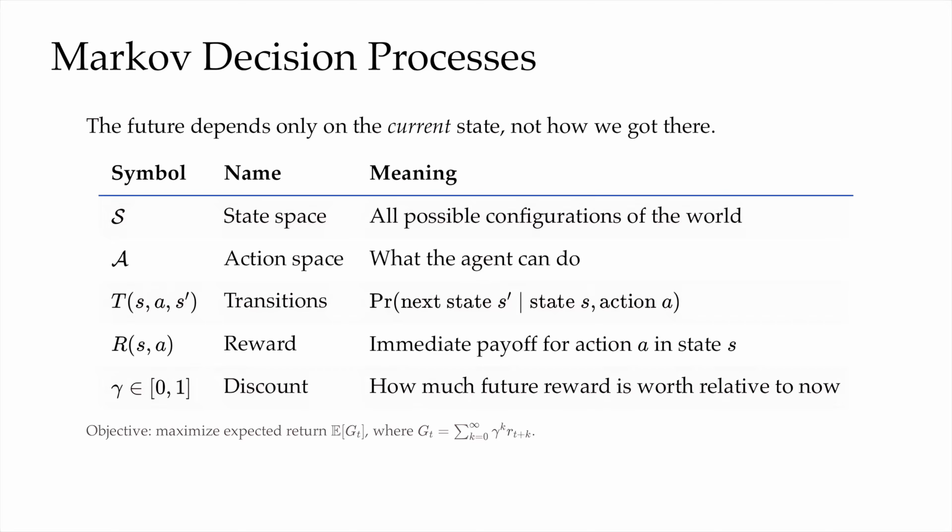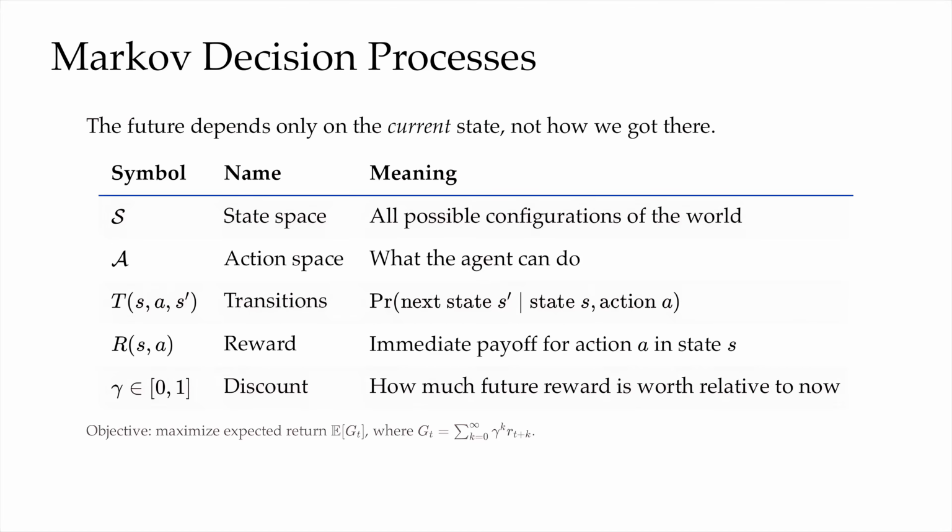T of S, A, S prime is the transition. It's the probability of landing in state S prime when we take an action A from state S. R of S, A is the reward. It's the immediate payoff for action A in state S. And gamma, between 0 and 1, is the discount factor. It's the knob that trades off rewards now versus rewards later, like delayed gratification.